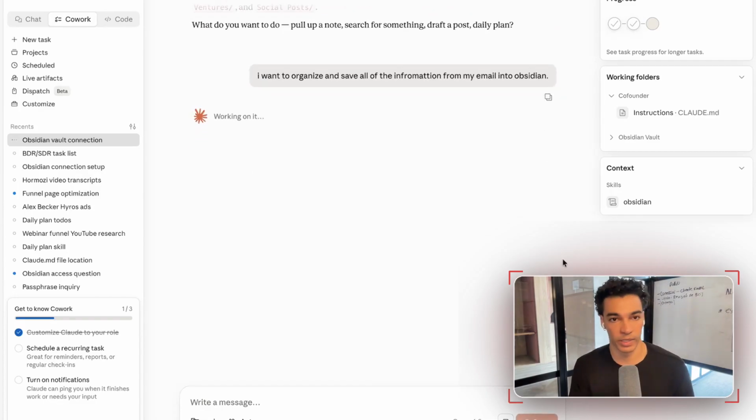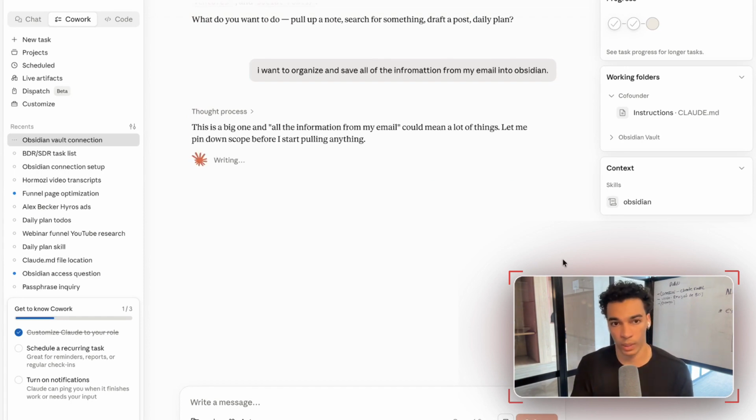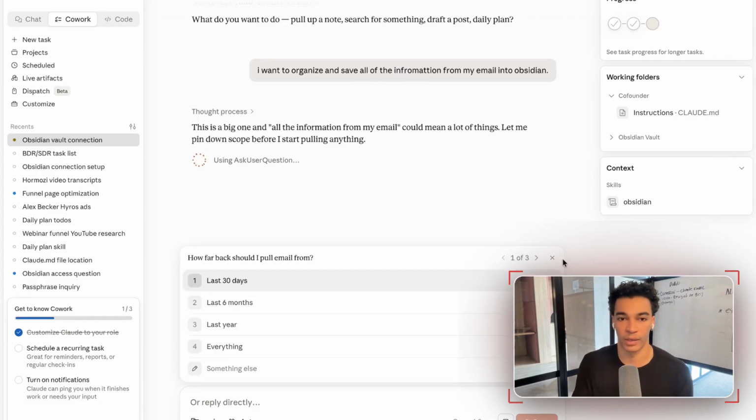Obviously, if you're starting from zero, it's going to take a little while, but you're going to go through this one by one for each of those data sources and have it, one, organize, and two, save the information. It's really important that it organizes it in a way that it's going to be able to access easily later. You can just do this by telling it, make sure you keep it organized, right?